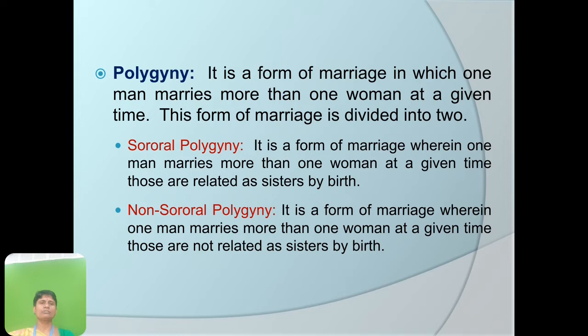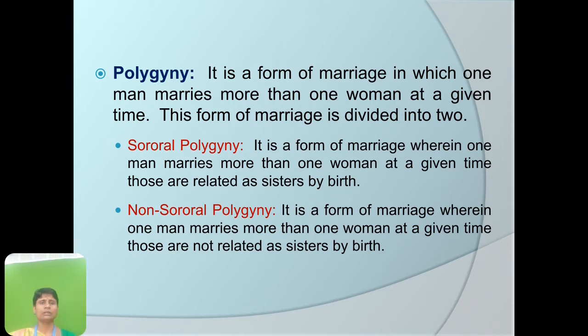Polygyny is a form of marriage in which one man marries more than one woman at a given time. This form of marriage is again divided into two types, like sororal and non-sororal. So sororal is a form of marriage wherein one man marries more than one woman at a given time, those who are related as sisters by birth.